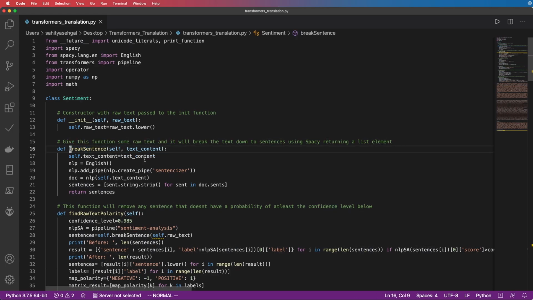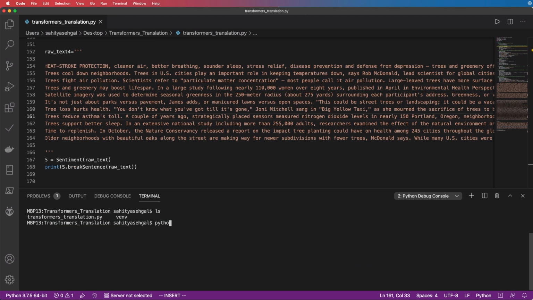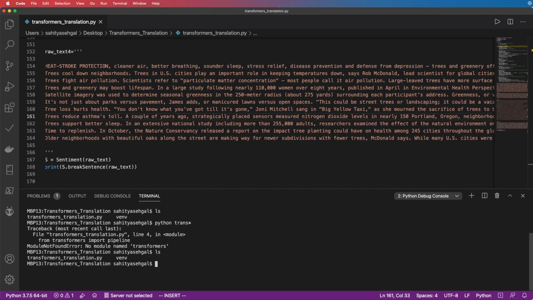So let's go ahead and run break sentence first. So I'm going to go ahead and run this first, Python, and I can just use Starler because it's the only document there that does that. And of course, I forgot to go ahead and go into my virtual environment. So source venv bin activate, and now I can run that command again,